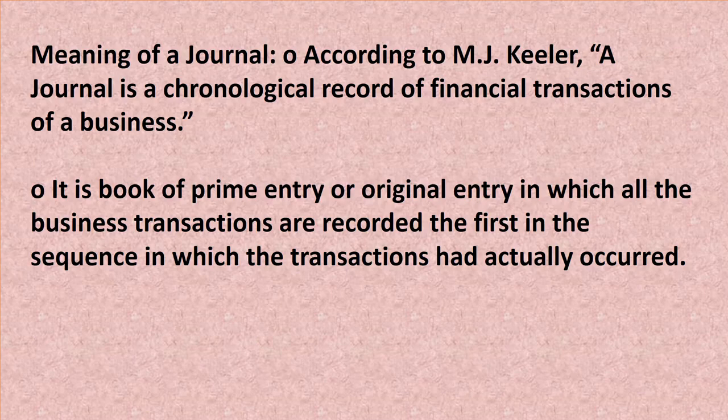What is journal? Whatever transactions are going on in the business, we have to record them in the form of an entry, and we make the entry according to the rules of personal, real and nominal accounts that we read in our last chapter. Fine. See second point, it is a book of primary entry or original entry in which all the business transactions are recorded in the sequence in which they had actually occurred.